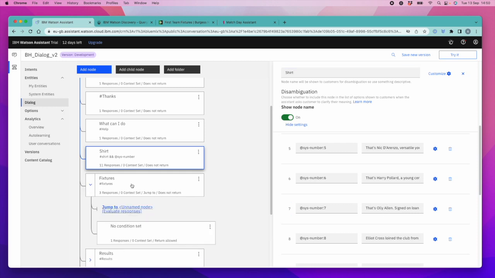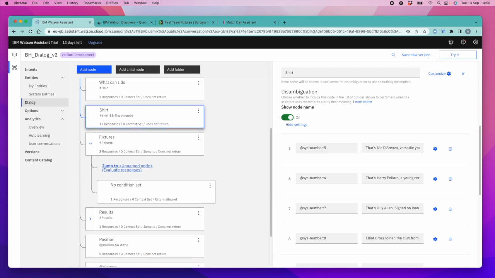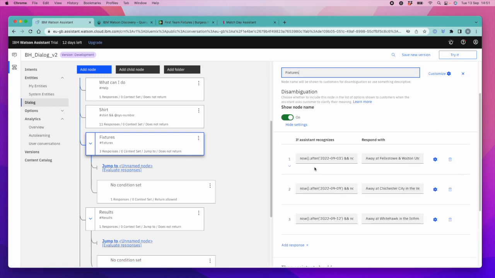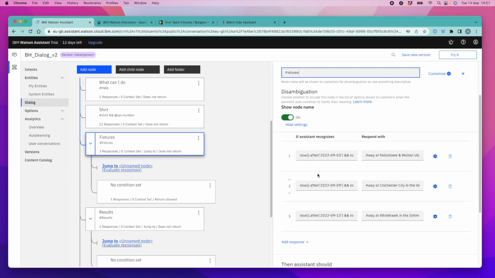And then the way that the fixtures works and the way that the results work is that the fixtures initially will give me a response as to what fixture we have. So I've just got the next 3 hard coded in based on the date that they are between.